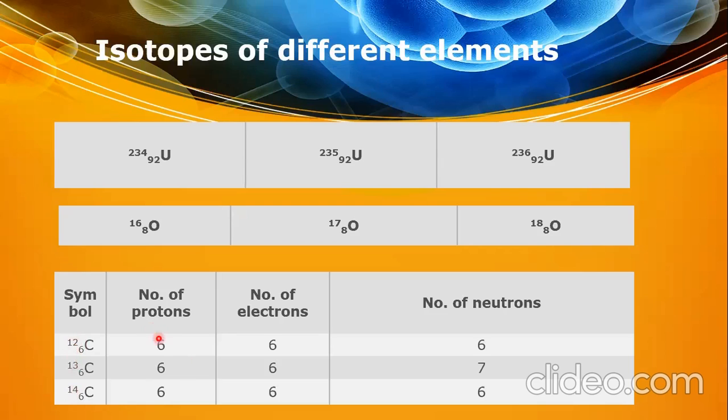Number of protons 6 in all 3. Number of electrons 6 in all 3. Only the number of neutrons is changing. In the first one, number of neutrons 6. In the second, 7. In the next one, here they have written 6, but actually it would be 8.